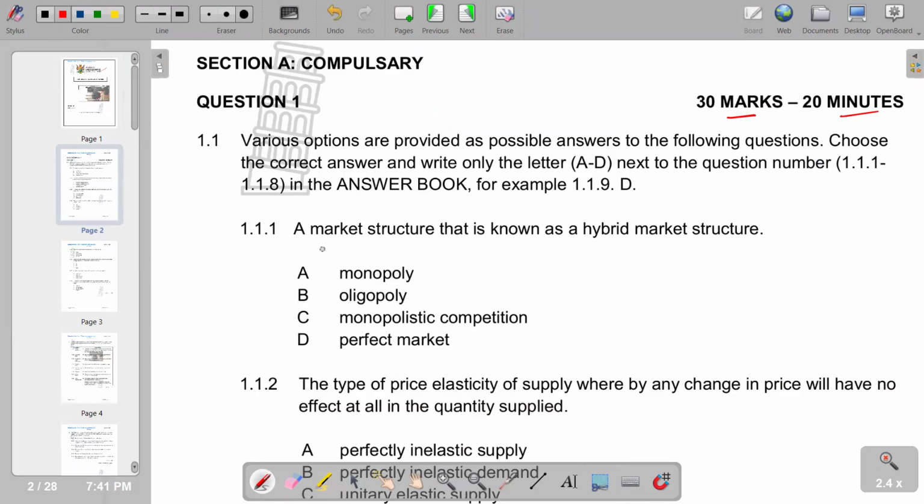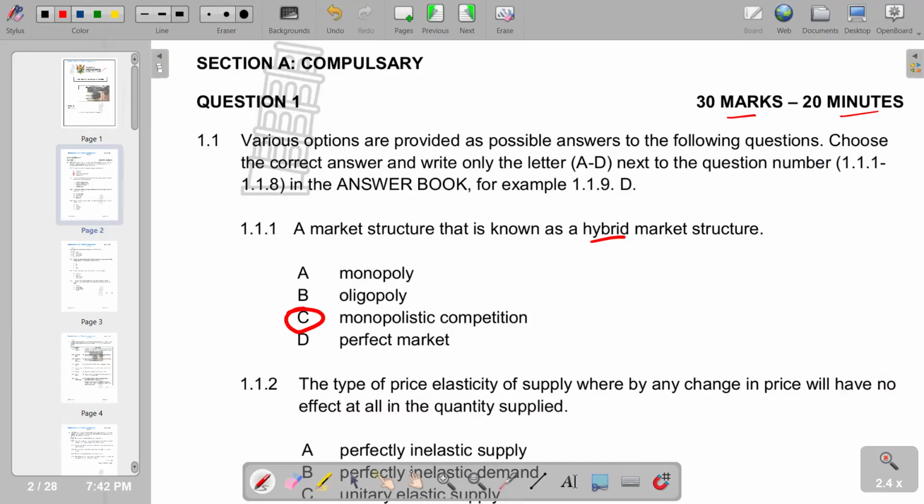So the first question is a market structure that is known as a hybrid market structure. In other words, it is a market structure that combines characteristics from different market structures. So if you look at the responses that we have, the correct response is monopolistic competition, which we have at C. So we are saying C is the correct response.